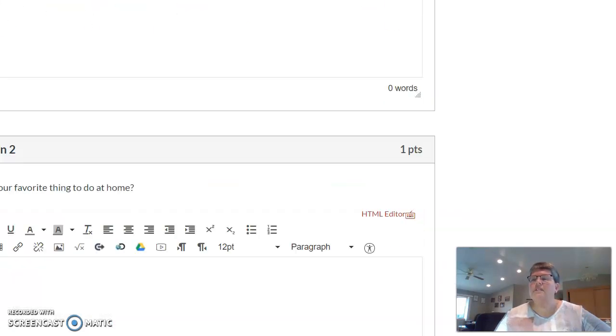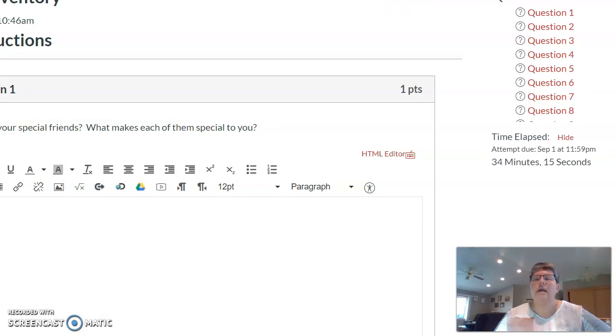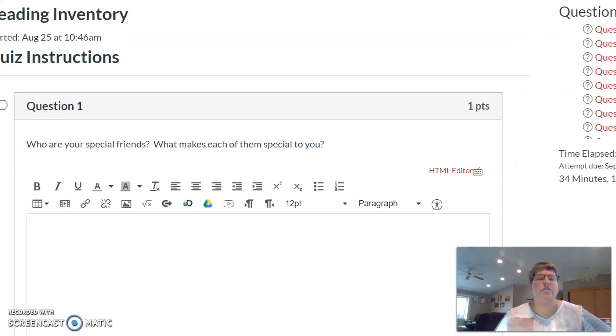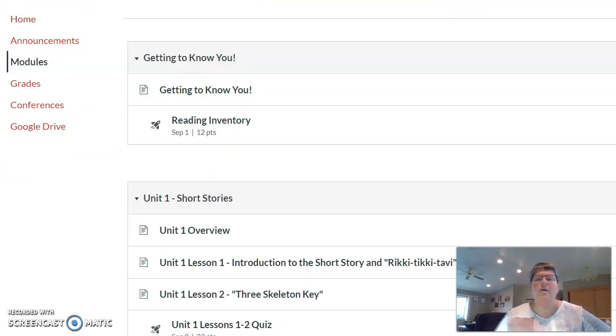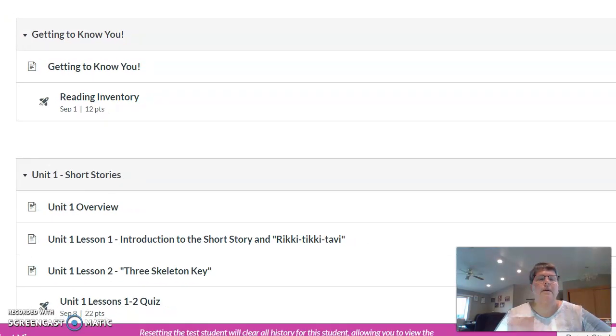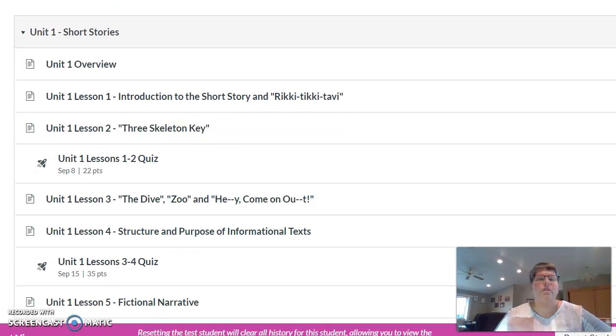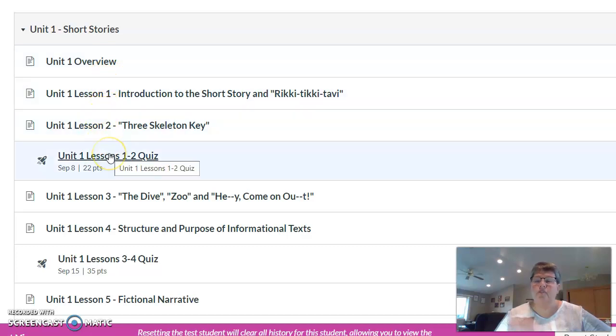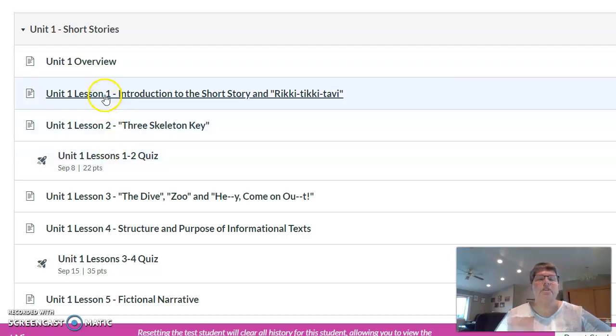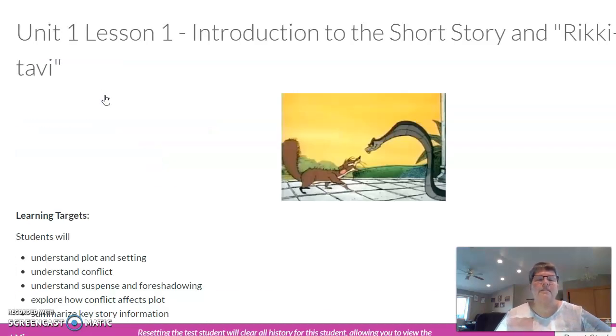Now, I am not going to submit that right now. I'm just instead going to go back to the modules tab. So I'm going to click here, and it's okay that I didn't save anything right now. But in the modules tab, like I said, is where everything you need will be. So you have your overview of Unit 1, you have your first lesson, your second lesson, and here's your first quiz, which is on lessons 1 and 2. But let's go ahead and open up one of those lessons so that you can see what it looks like.